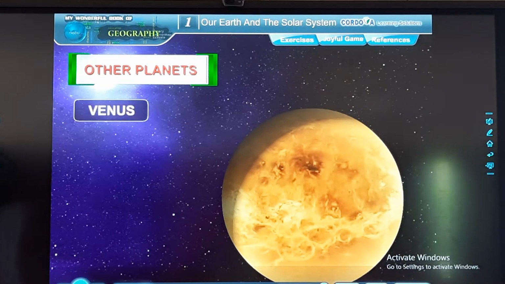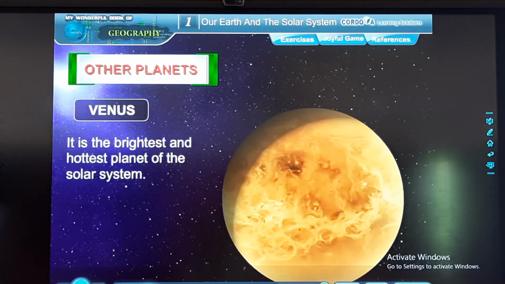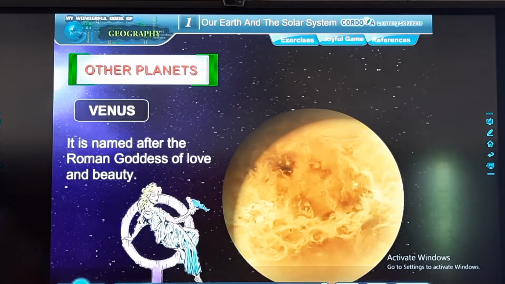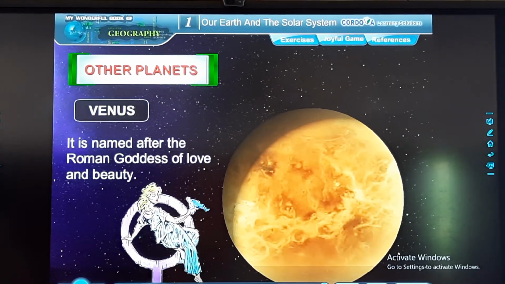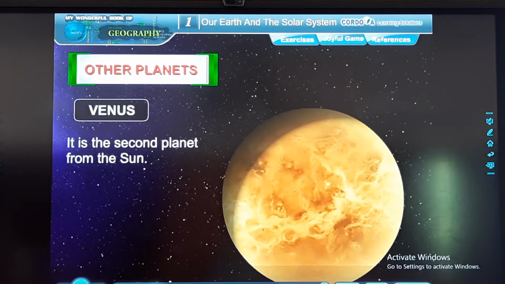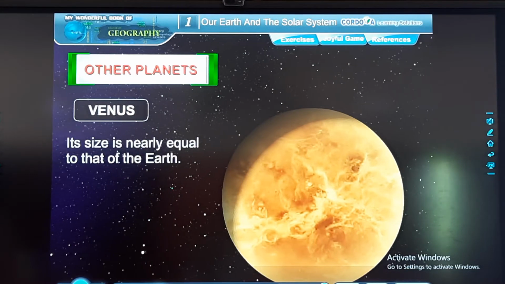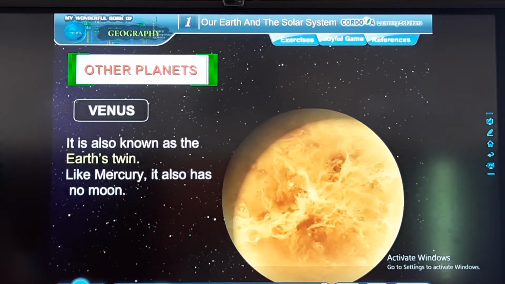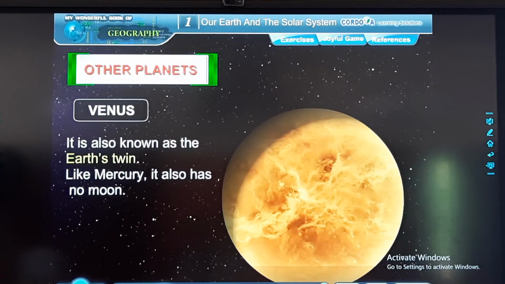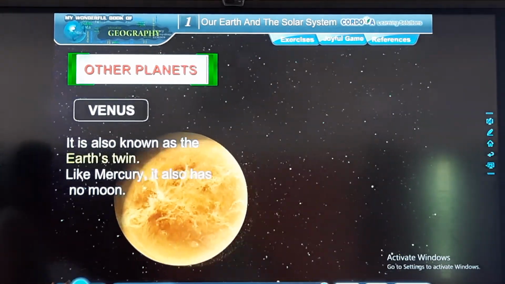Venus. It is the brightest and hottest planet of the solar system. It is named after the Roman goddess of love and beauty. It is the second planet from the sun. Its size is nearly equal to that of the Earth. Therefore, it is also known as the Earth's twin. Like Mercury, it has no moon.